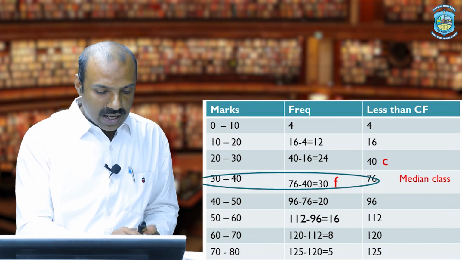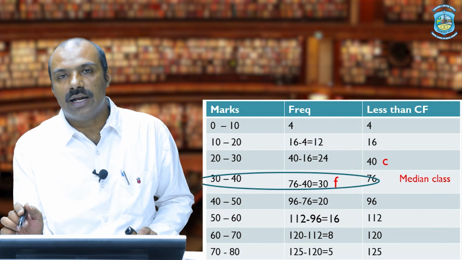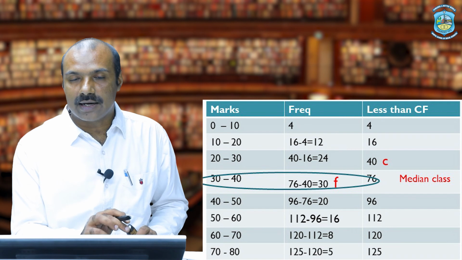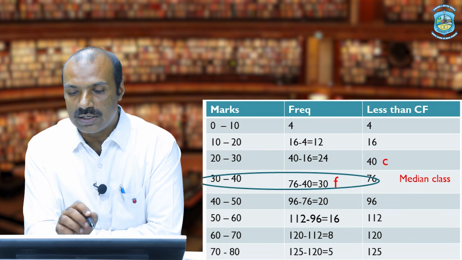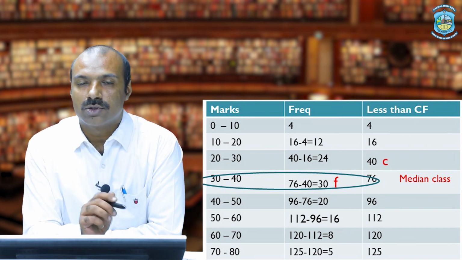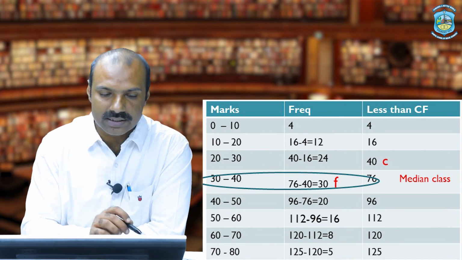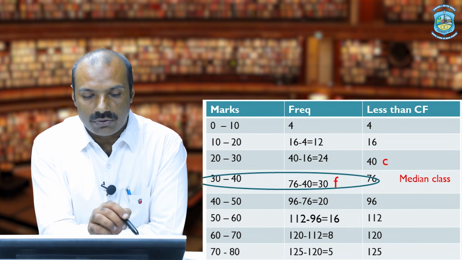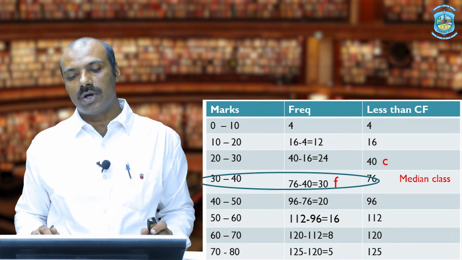Now since the values are given as 10, 20, 30, 40, 50, 60, 70 and 80, they are already arranged in ascending order, so we need not arrange. Less than, so we have to start from 0, because the difference in all these values is 10. So if we subtract 10 from 10, we will get 0. So the first class interval will be 0 to 10, then 10 to 20, 20 to 30 and so on. Similarly, the last class interval will be 70 to 80.